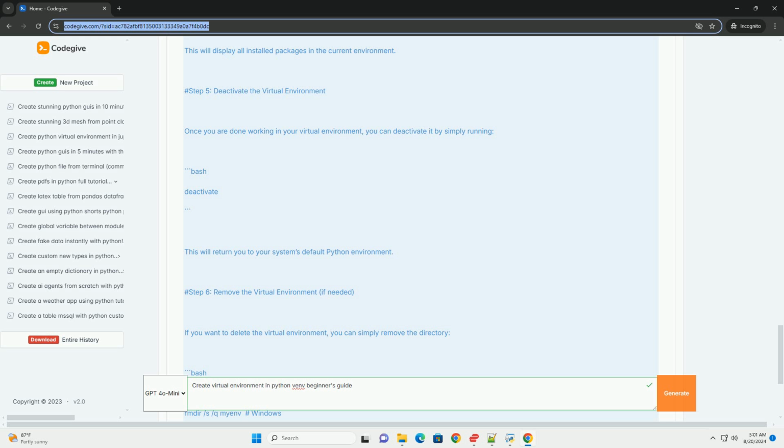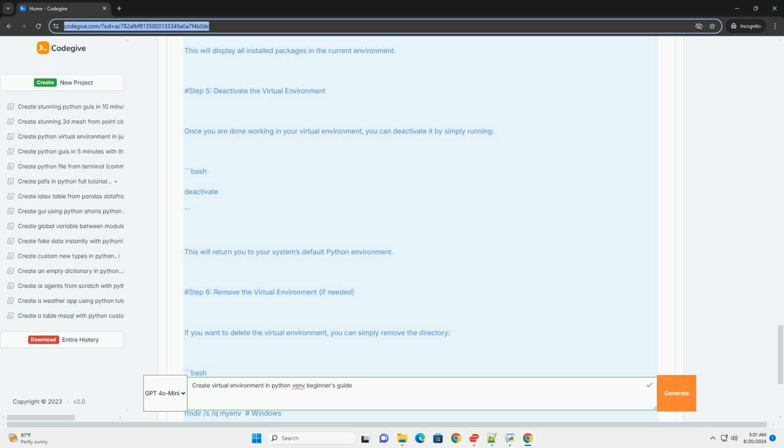Step 4. Install packages. Now that your virtual environment is activated, you can install packages using pip. For example, to install requests, you would run pip install requests. You can verify the installation by running pip list. This will display all installed packages in the current environment.